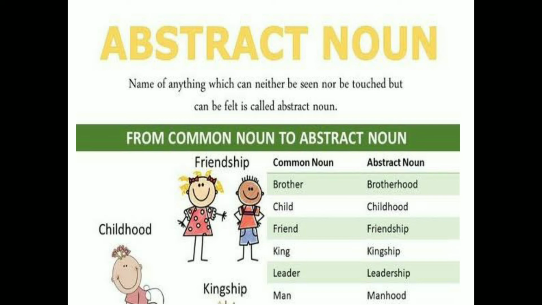Basically these nouns define three things, that is idea, quality or state of the mind. An idea is what I have when I sleep, that is imagination, but you can't touch it. You can feel that imagination but you can't touch it, that is called an abstract noun.